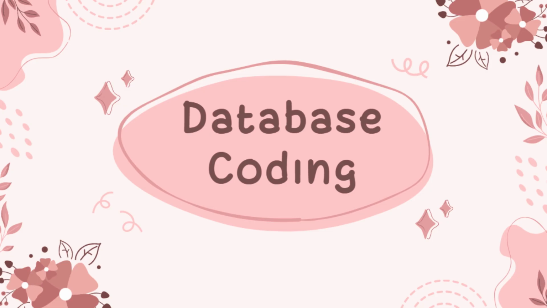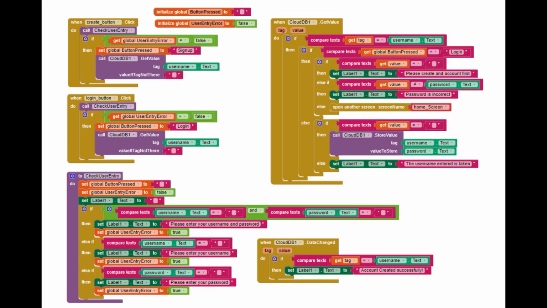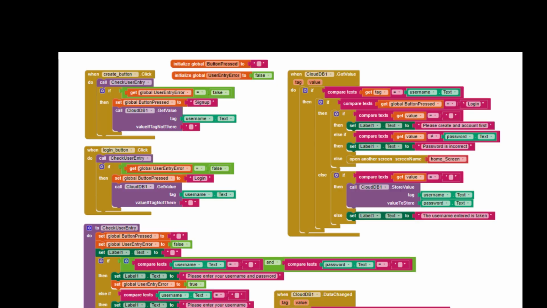So let's move on to the database coding for the login and account creation screen. From here, we use the usual procedure to check user entry to make sure that all fields are filled, by using the global variables. And for when create button.click, whenever the user presses it, it will set the global button press variable to sign up, which means that the username they entered is to sign up, and they will get the value of it from DB. And for when login button.click, it will check the user entry through the procedure as well, and it will set the user entry error global value to false.